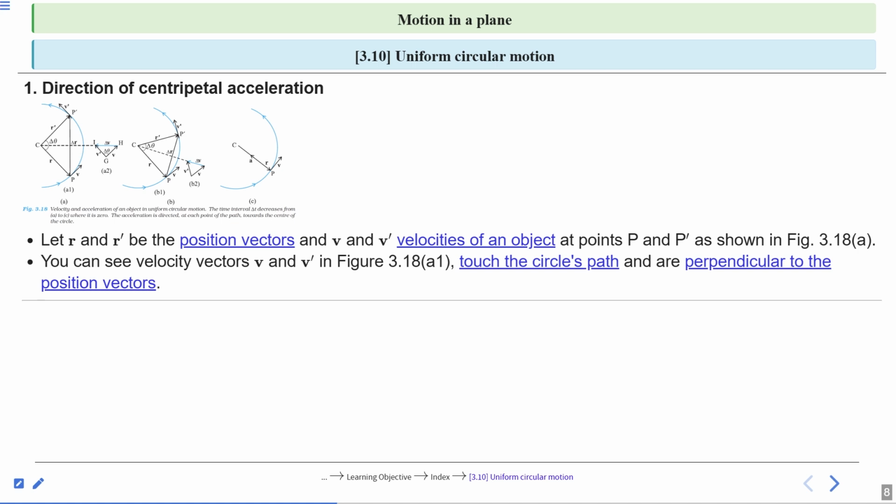Displacement-time and velocity-time graphs can be expressed for uniform circular motion. Okay, we will learn that in upcoming slides.